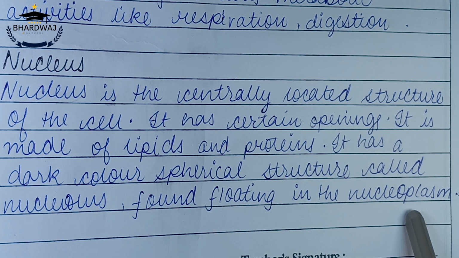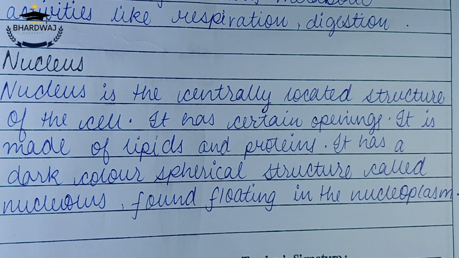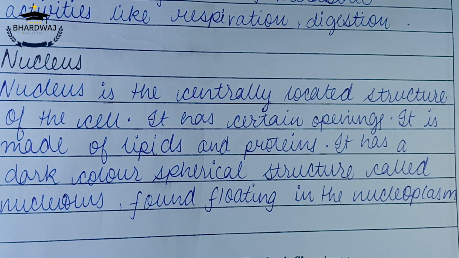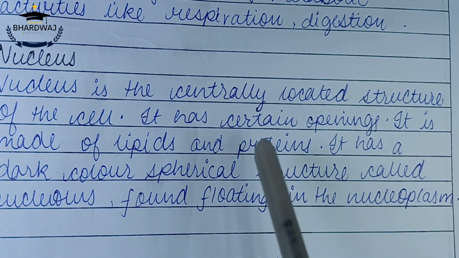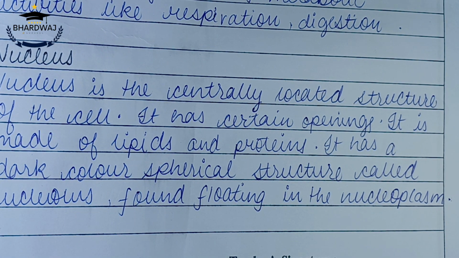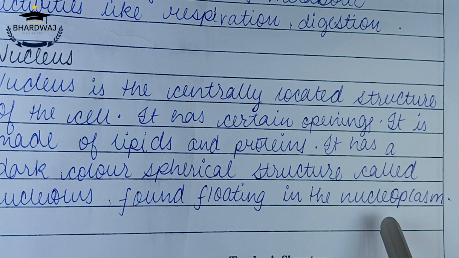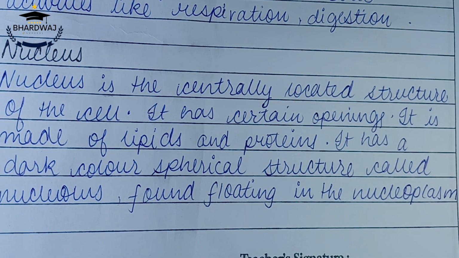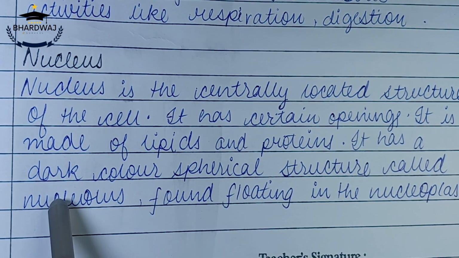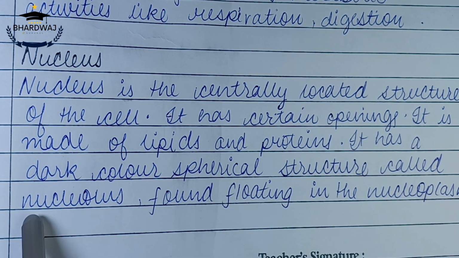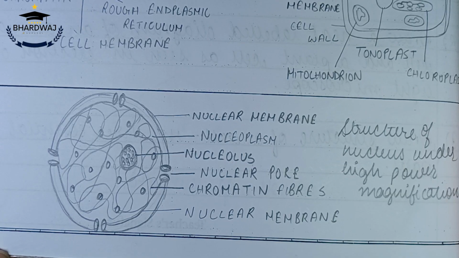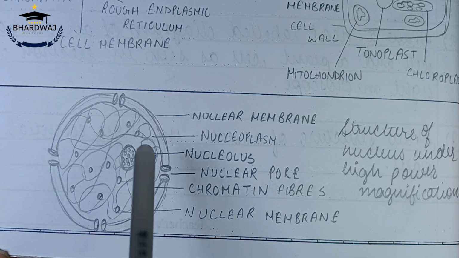So nucleus is a structure which is also bound by a membrane. That membrane is called the nuclear membrane. It has certain pores through which certain substances move in and out. It also contains nucleoplasm, which is like the cytoplasm found in cells, and it also has a dark color spherical structure which is called the nucleolus. So let's have a look at the diagram of how the nucleus looks. So this is the structure of a nucleus.